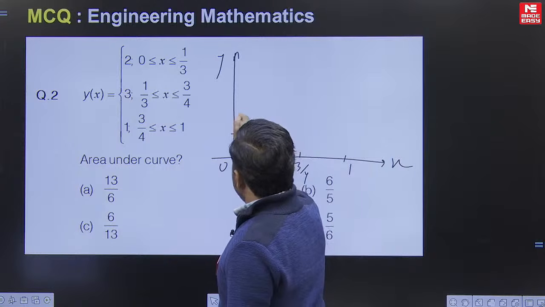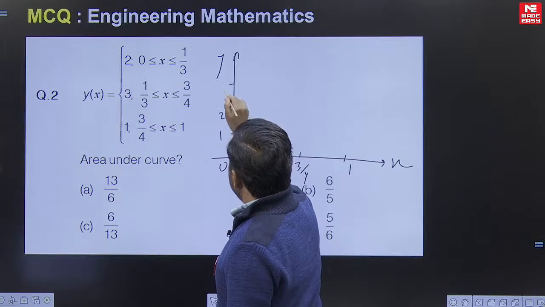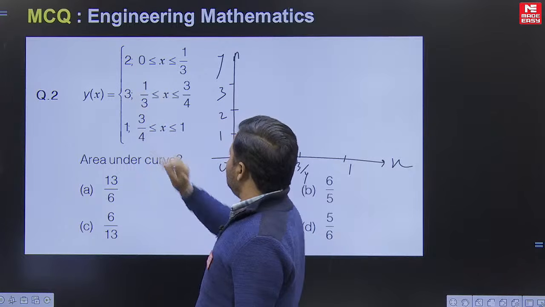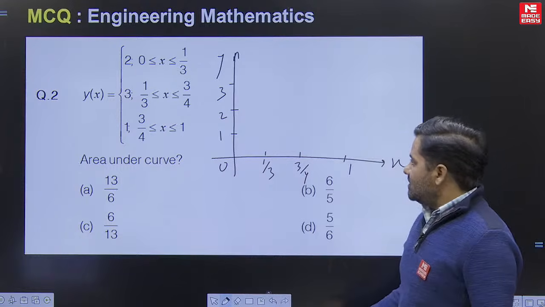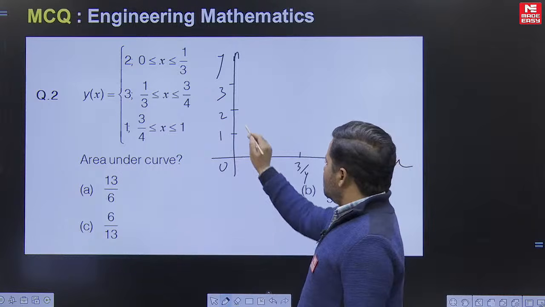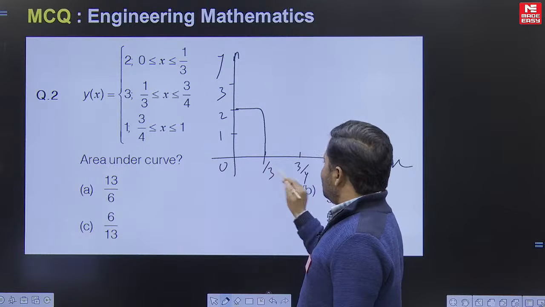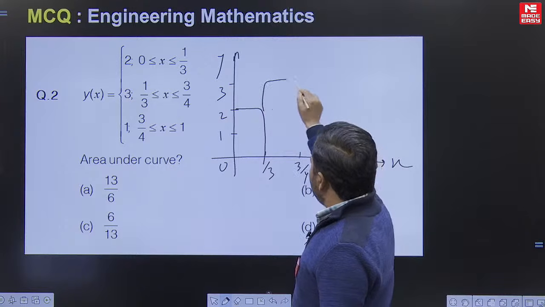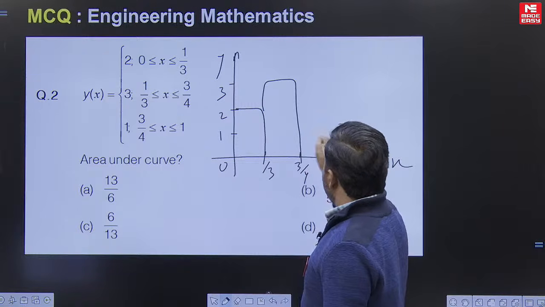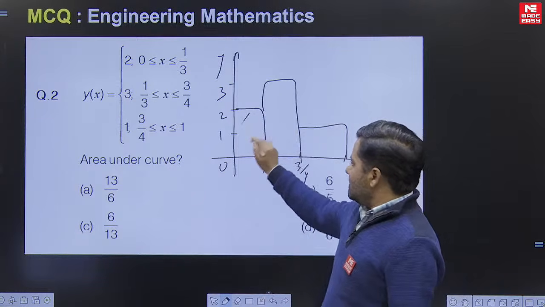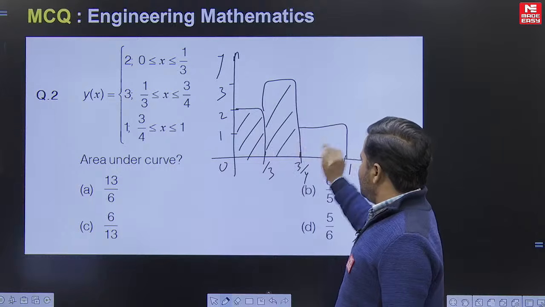What about the y axis? On the y axis we have 3 positions: 1, 2 and 3. So let's make the graph. From 0 to 1 by 3, the value of y equals 2. From 1 by 3 to 3 by 4, the value of y equals 3, and in this situation the value is this one. So they are asking the area of this figure.